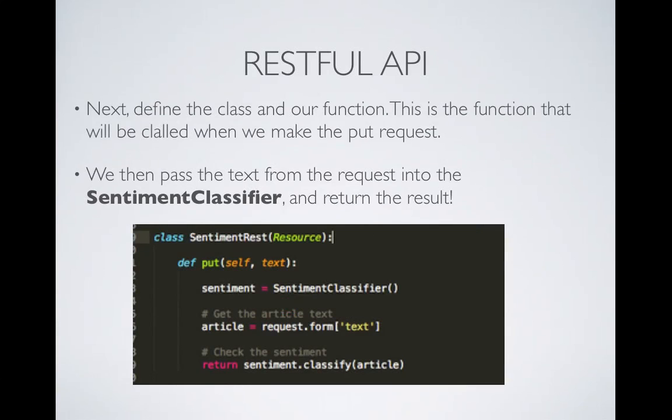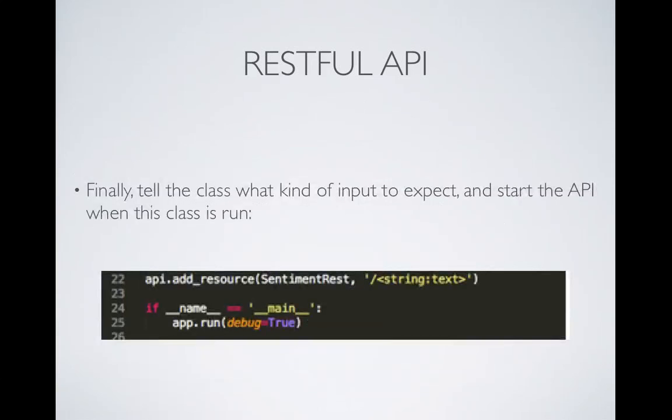Next, define the class and the function. So this is going to be a put request. So really, you just declare a put function, and then this put function will be called whenever you make a put request. The argument is text. That's the request that we will make, which will be the document that we want classified. And then we'll feed that into the sentiment classifier, which will then return the result. And then finally, you simply tell the class what kind of input to expect, and you start the API when this class is run.